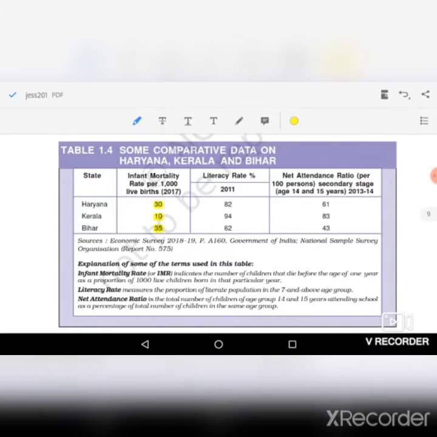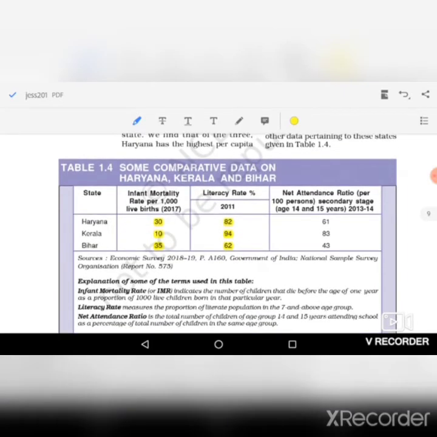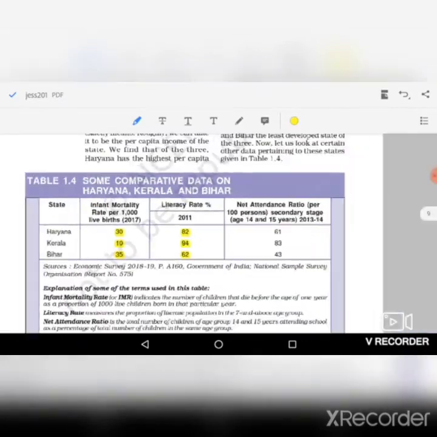Now look at the literacy rate. Literacy rate measures the proportion of literate population in the age group 7 or above. So again, Kerala has the highest literacy rate in India, 94%. 94% of the total population of Kerala is literate, whereas the literacy rate of Bihar is only 62 and Haryana is 82. So on the income front, on the per capita income front, Kerala is lower than Haryana.